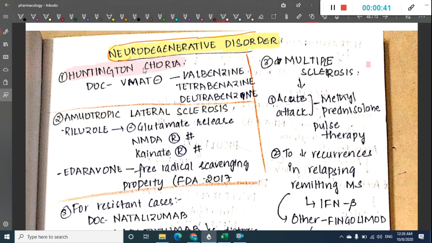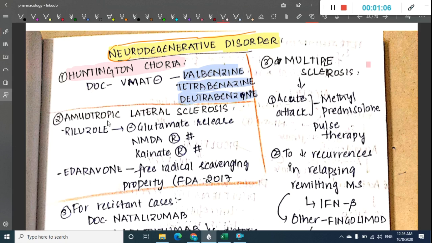What is the drug of choice for Huntington's chorea? The drug of choice for Huntington's chorea is VMAT inhibitors, which include valbenazine, tetrabenazine and deutetrabenazine. The drug of choice is valbenazine.